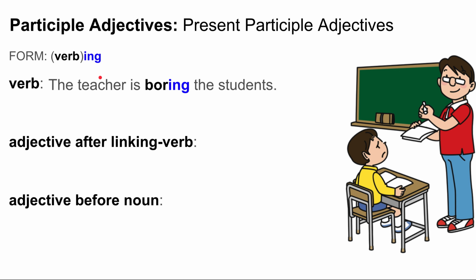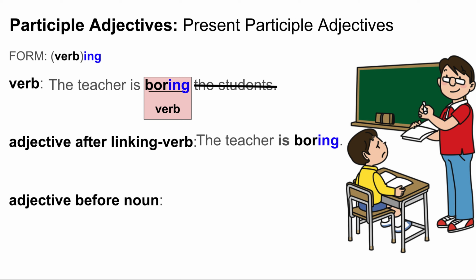The teacher is boring the students. Here the verb is boring. If I delete the students, I can rewrite the sentence as the teacher is boring. And you can see how boring now is an adjective. What kind of a teacher is he? He is boring.